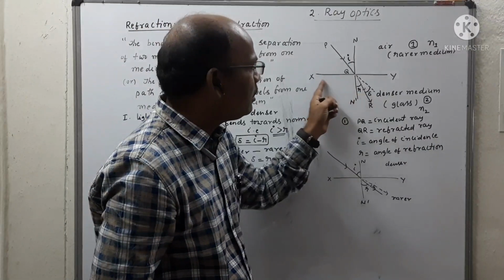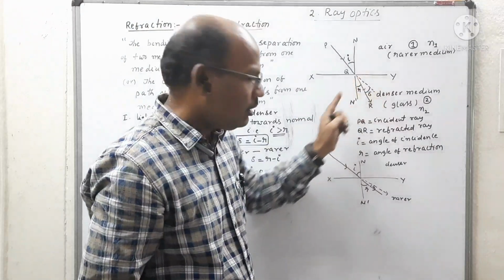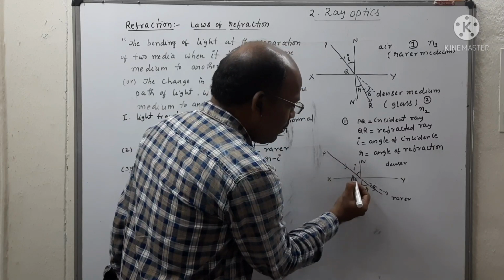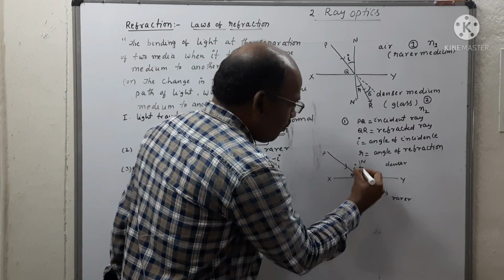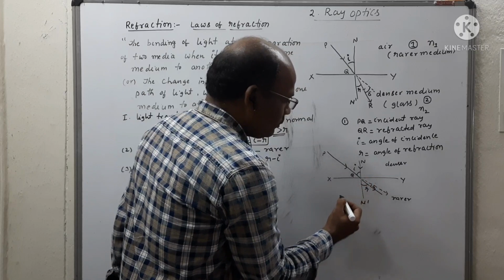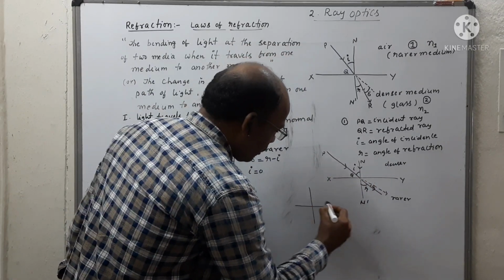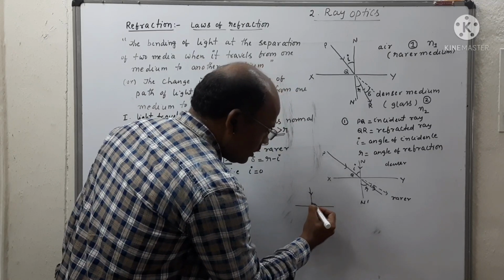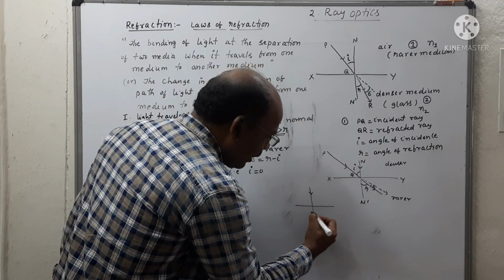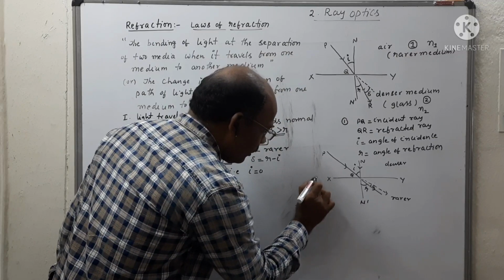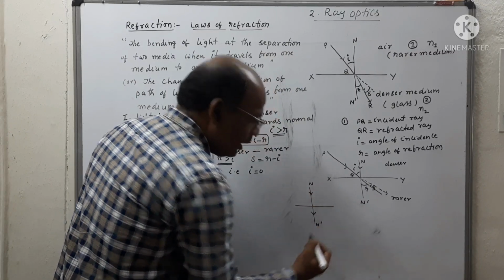Let us say this is a glass. Here we can observe that the incident ray PQ is parallel to the normal. The incident ray and the refracted ray are both along the normal N N dash.